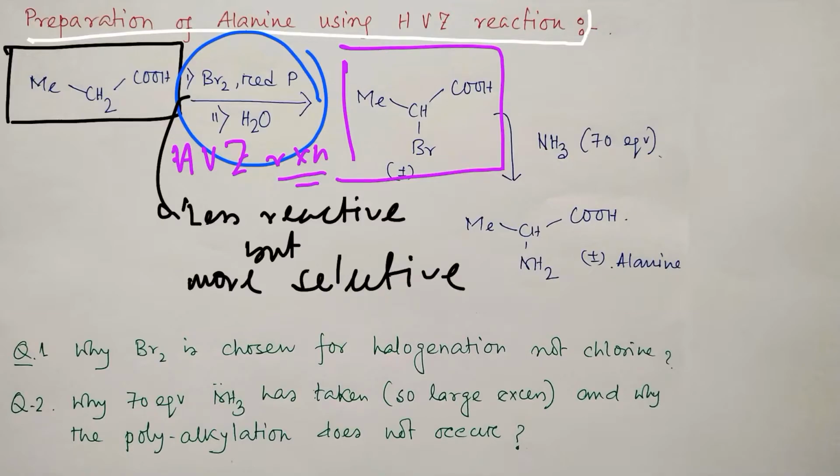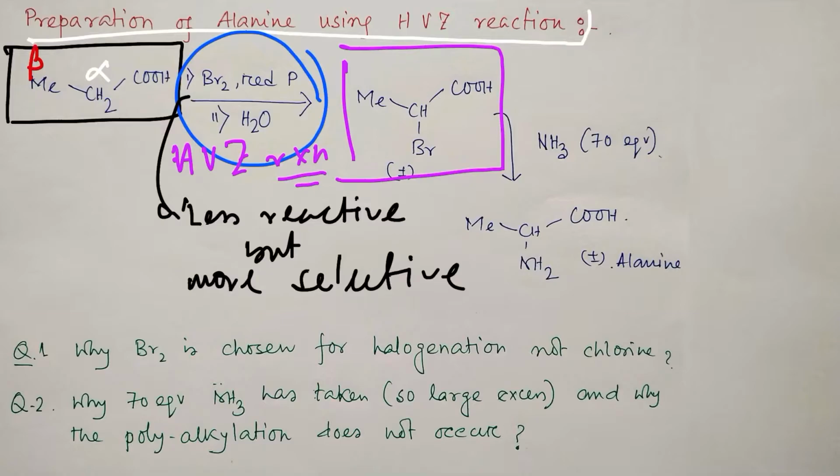See, this is the alpha carbon, which has alpha hydrogen, and this has beta hydrogen. If we use chlorine, chlorine is more reactive, so along with some alpha-chloropropionic acid, some beta-chloropropionic acid can be produced, and that impurity can create lots of problems. Because at the end, the amino acid we are going to get is racemic, so we get 2 components. Even if we get pure chemical transformation 100%, there are still 2 components.